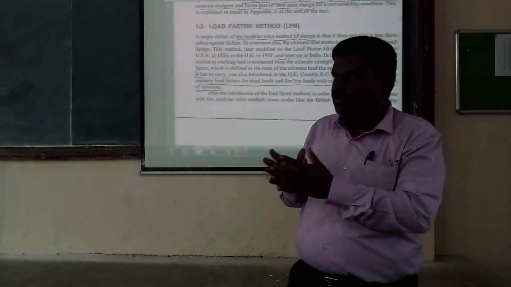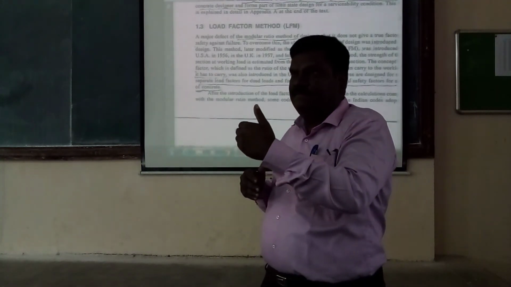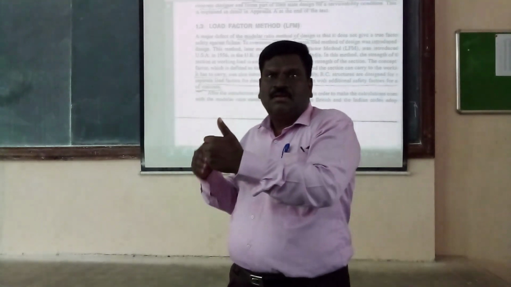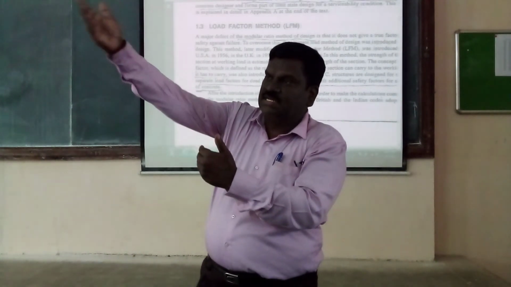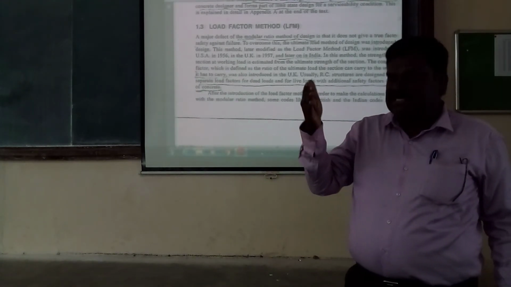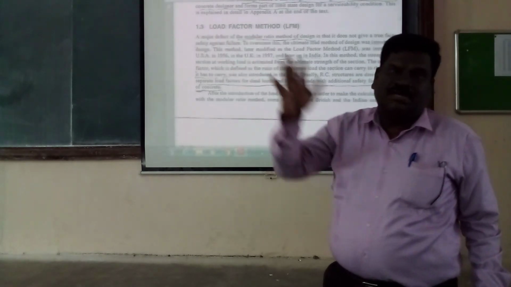That is why we determine the strength of the section at working load from its ultimate strength at failure.